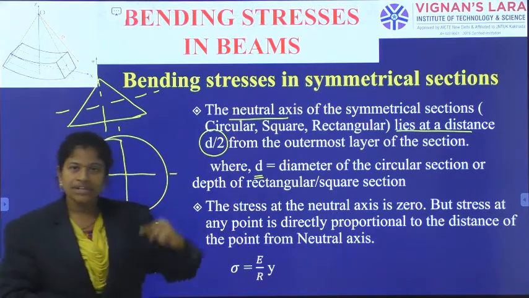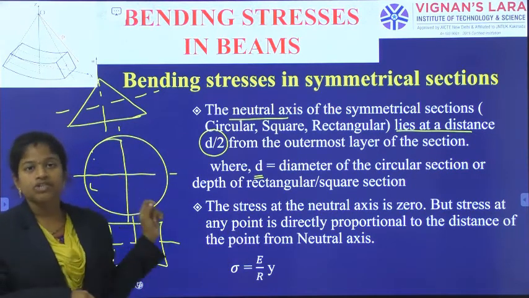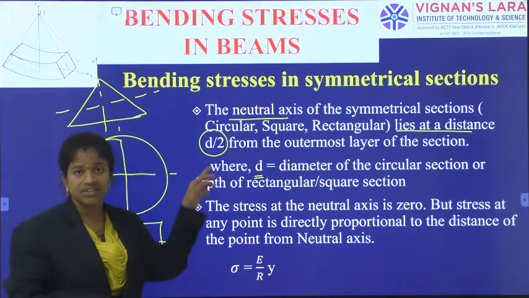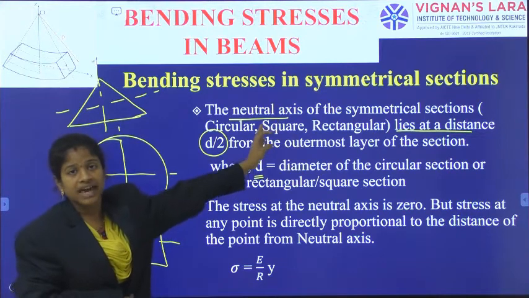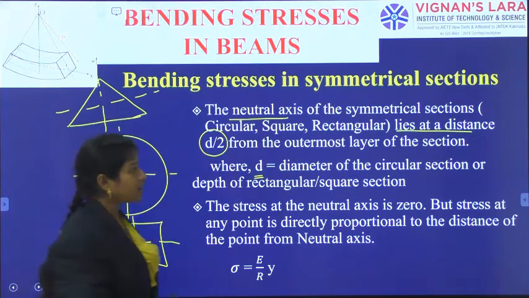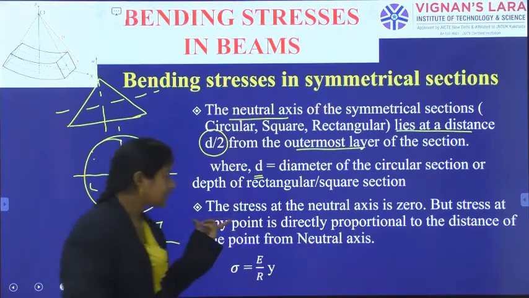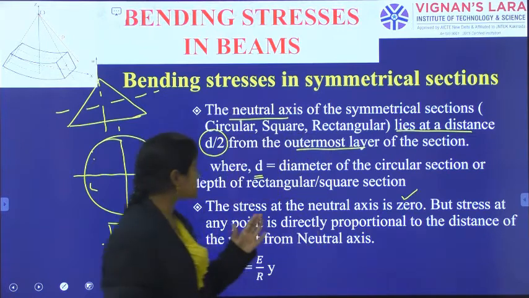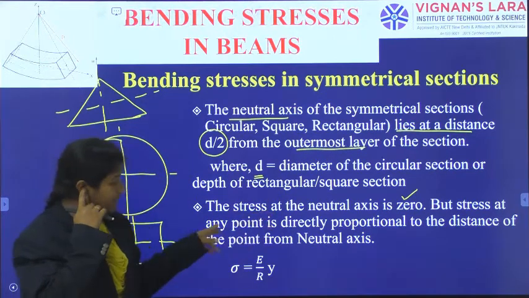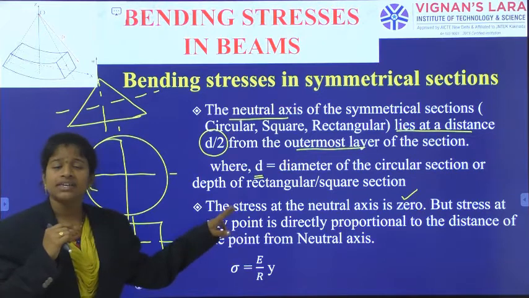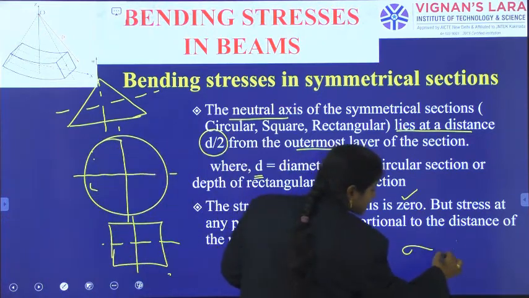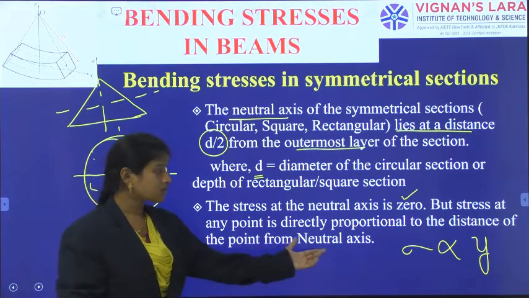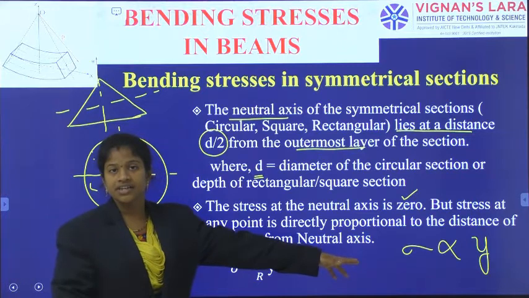D means diameter or d means depth, so based on the section, d will change. Based on those dimensions, half of that dimension is equal to the distance of the neutral axis from the extreme fiber, the outermost layer. The stress at the neutral axis is equal to 0, whatever the shape, but the stress at any point is directly proportional to its distance from the neutral axis.